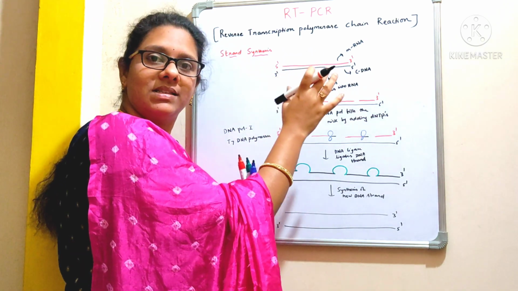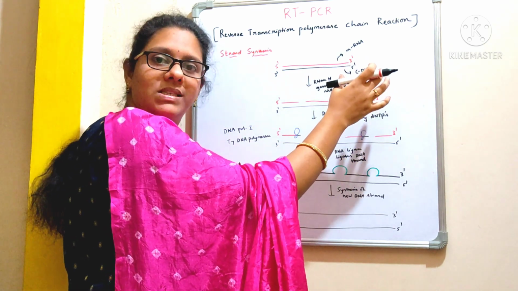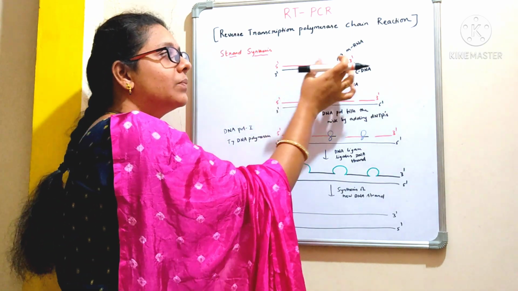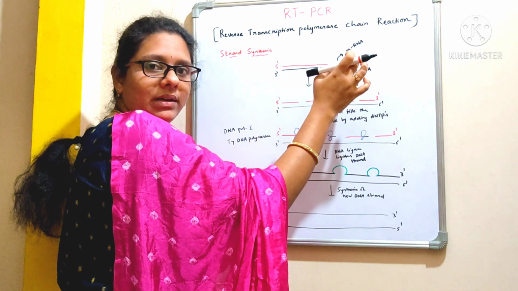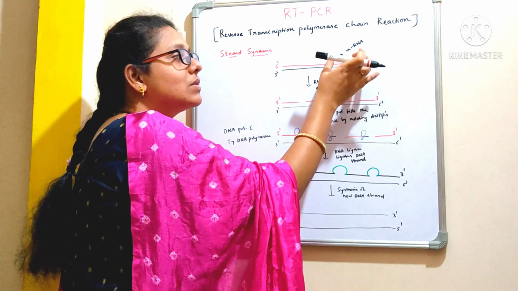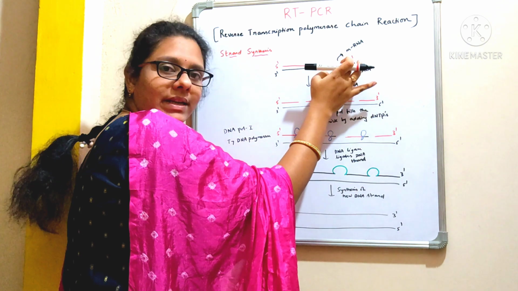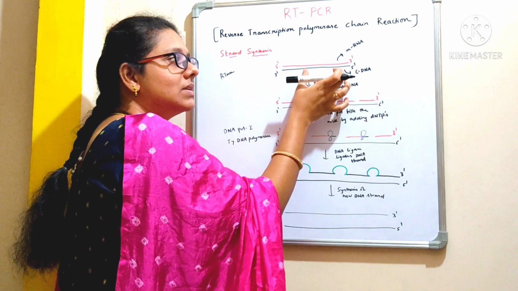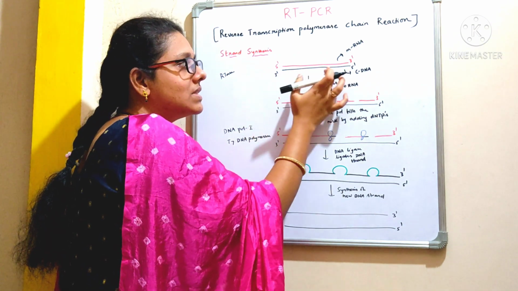The cDNA synthesis will take place in 2 steps. First, the single stranded cDNA will be synthesized, followed by the synthesis of the other strand of the DNA. See here, this is the mRNA, okay. This RNA will be used as a template. This is cDNA. This is an RNA-DNA hybrid, okay. So how is this single stranded cDNA synthesized? RNA is used as a template, and with the help of the enzyme reverse transcriptase, the synthesis of cDNA will take place, okay. So this is the strand of the cDNA.